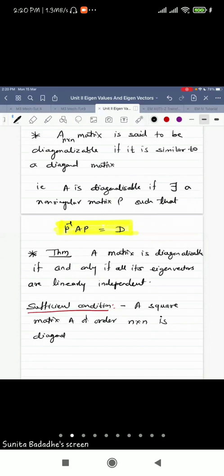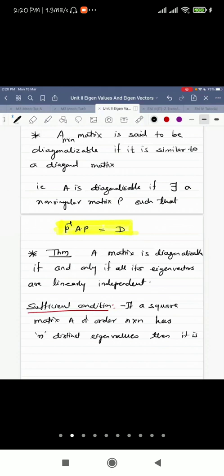If a square matrix A of order n by n has n distinct eigenvalues, then it is diagonalizable.